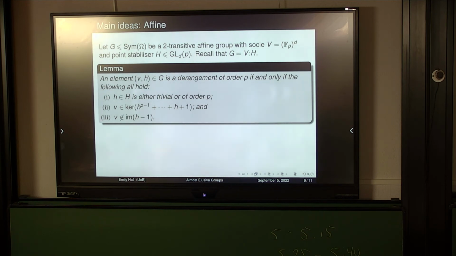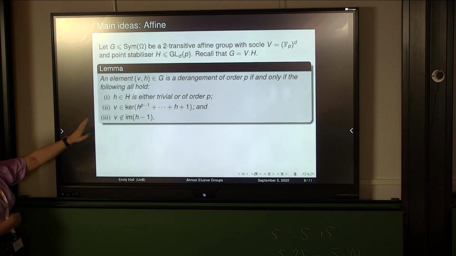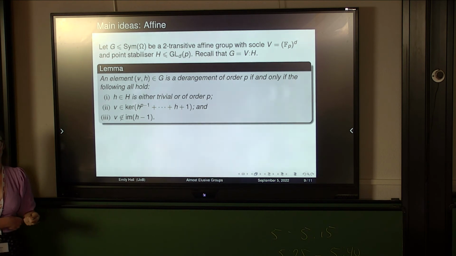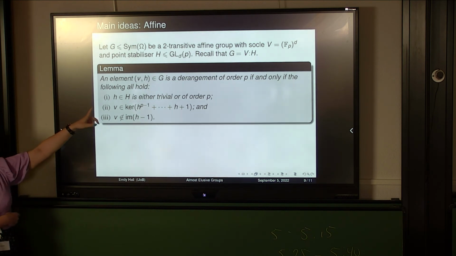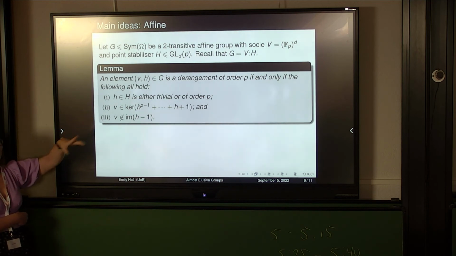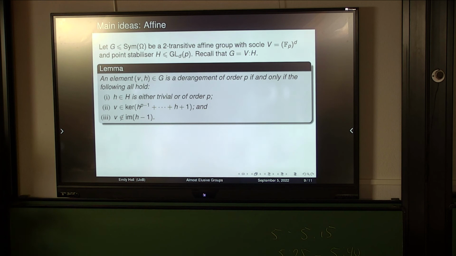Now we can immediately see that if I took V to be non-trivial and H to be trivial, everything satisfies this. And so I know that every single non-trivial element in my vector space is in fact a derangement of order p, but this is precisely what it means to be two-transitive. So this is where this two-transitivity condition comes from, the fact that we know that all of the non-zero vectors are in fact derangements of prime order.